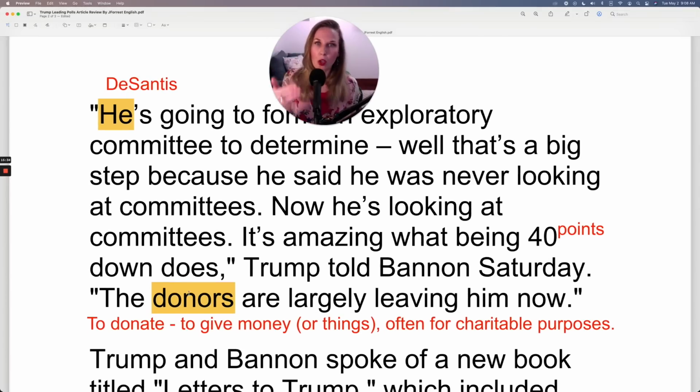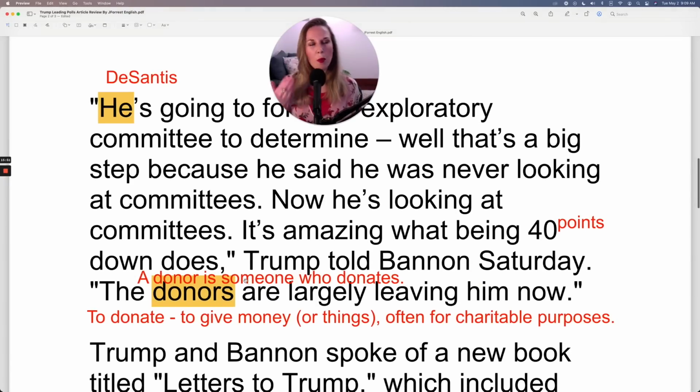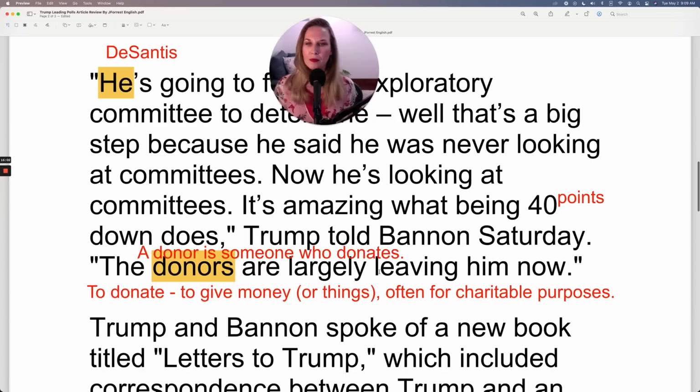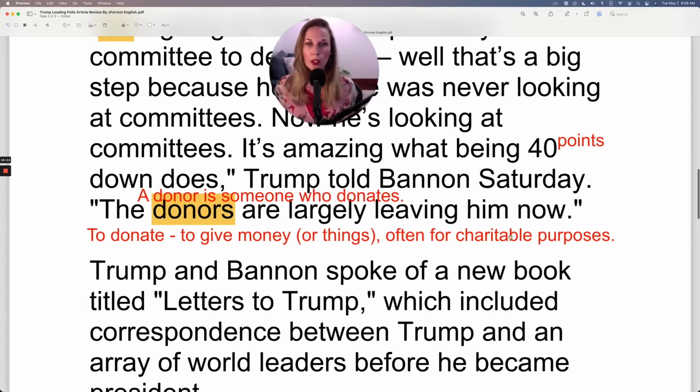So you don't have to give money to donate. Now, if you donate to a cause, you are a donor. So this is the noun. So the noun, a donor, is someone who donates. And in this case, the donors most likely donate financially to DeSantis's campaign, but it's possible that they also donate their time or other resources as well. But the donors are largely leaving him. So they're deciding not to donate because he's 40 down, which means he's not very popular.